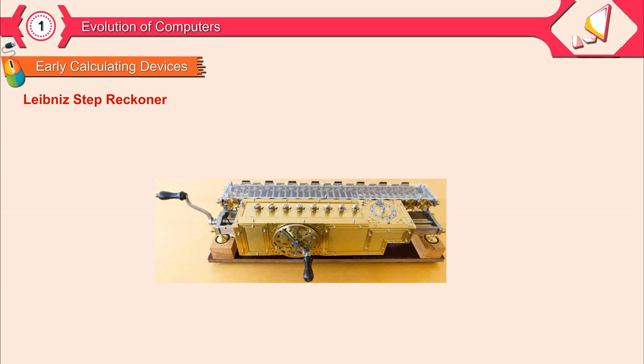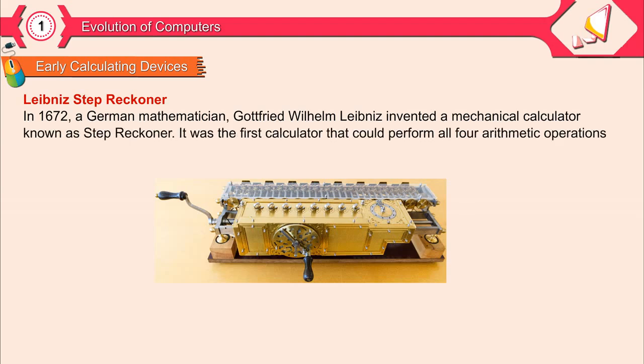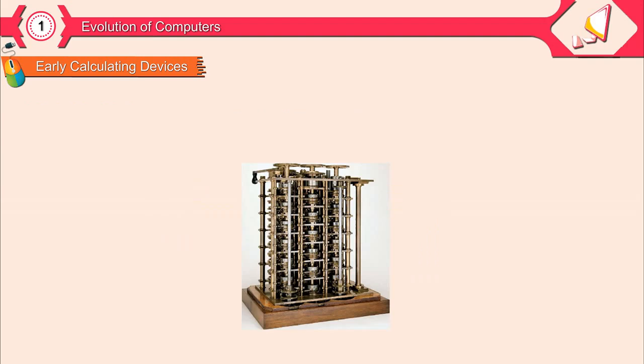Leibniz step reckoner. In 1672, a German mathematician, Gottfried Wilhelm Leibniz, invented a mechanical calculator known as step reckoner. It was the first calculator that could perform all 4 arithmetic operations, that is addition, subtraction, multiplication and division.